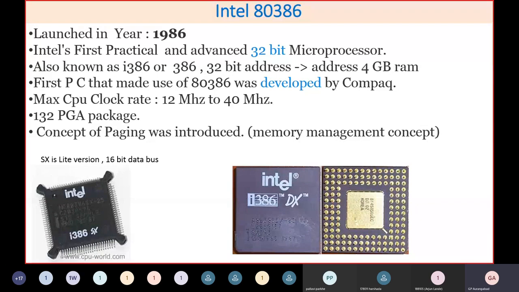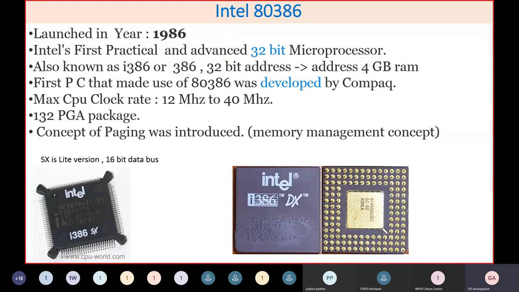If you see some of the good features of it, it is the first 32-bit microprocessor, also called i386 or 386. It has a 32-bit data bus, as well as a 32-bit address bus. So when you have a 32-bit address, it can address up to 4 GB of RAM.